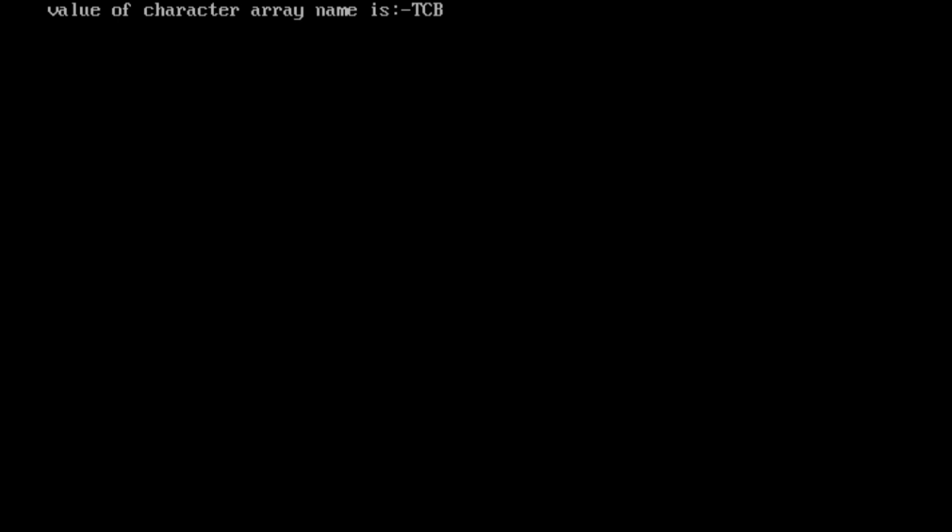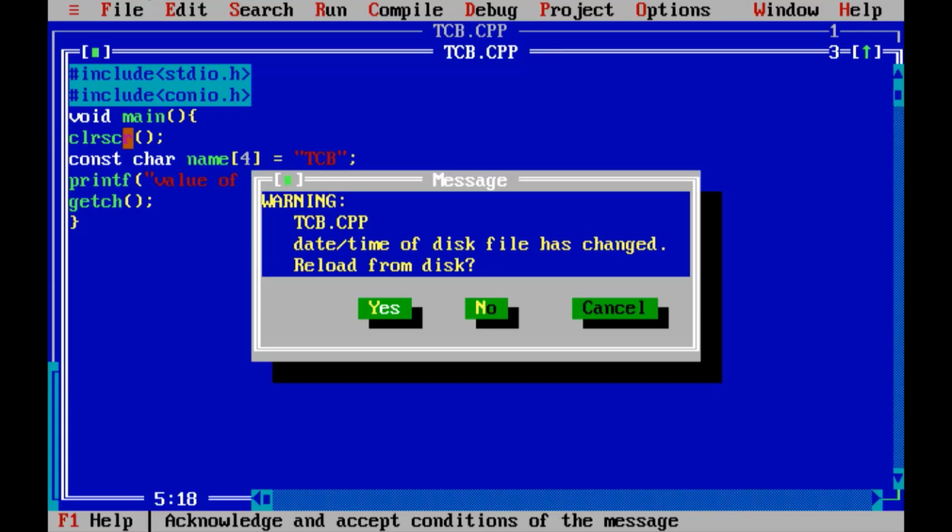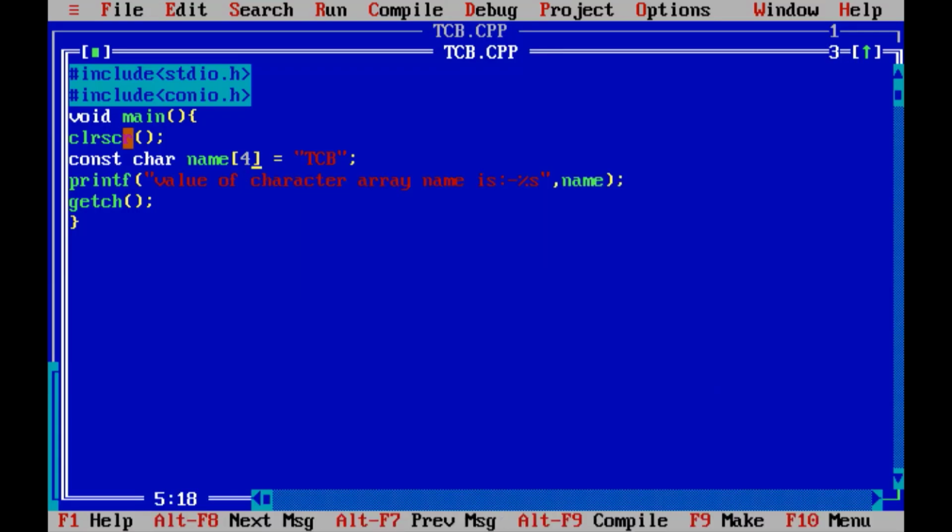Let's execute the code. So it is proved that if we assign the value of a character array at the time of declaration only, then it's completely optional to write the size of the array or not.